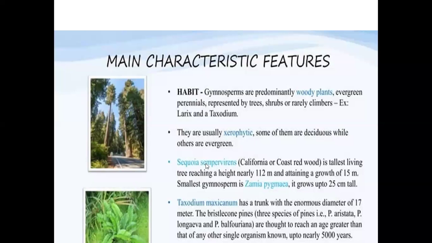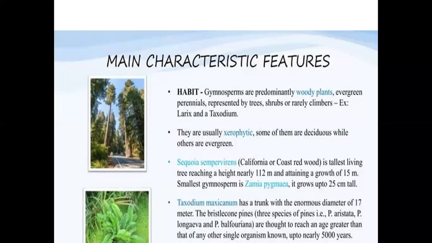Yeah, the important one is, you can see this slide. Can you see the slide here? Yes, ma'am. So see this example, Sequoia sempervirens. This is the tallest gymnosperm. So this is very important. Smallest gymnosperm, Zamia.